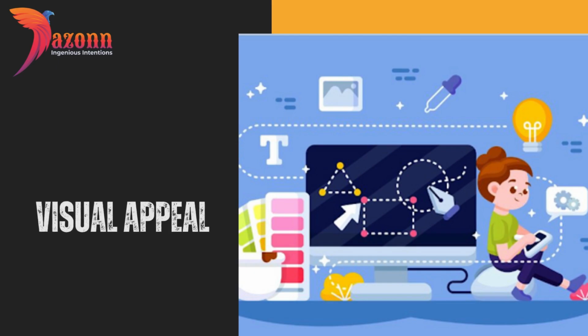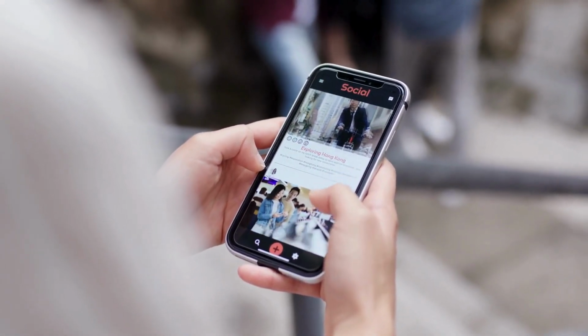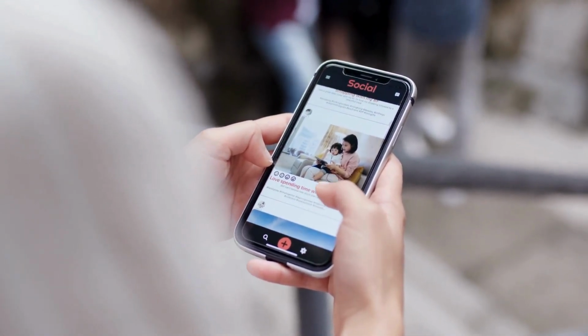Visual appeal. Use eye-catching visuals, including images, videos, and graphics. Visual content is more likely to grab attention and boost engagement.